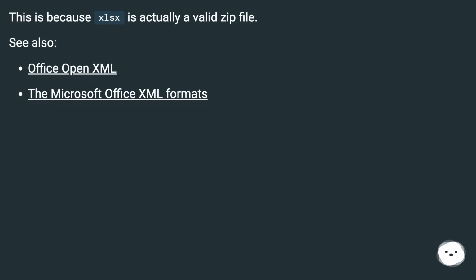This is because Xlsx is actually a valid zip file. See also Office Open XML, the Microsoft Office XML formats.